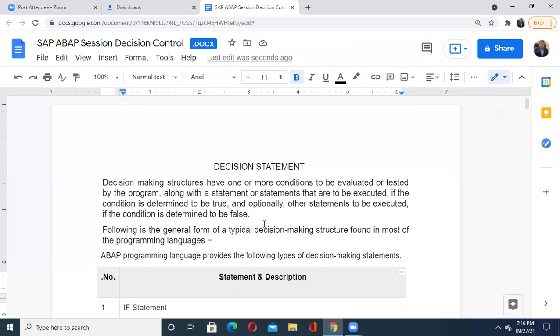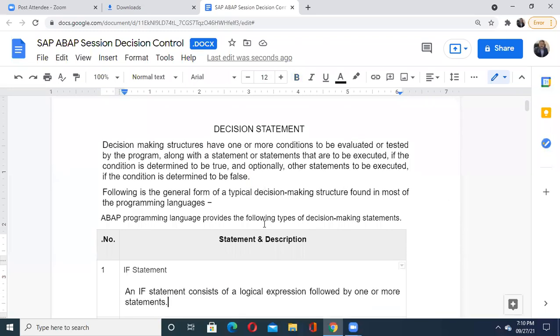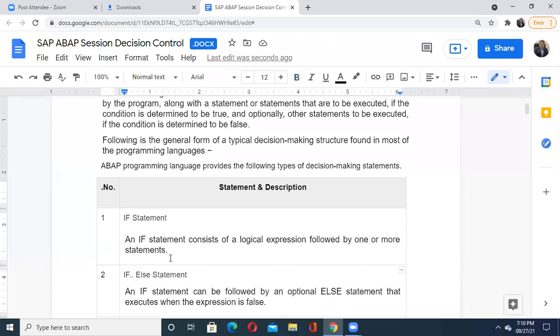In this form, our ABAP programming language, like other programming languages, also provides its own decision statements. We are going to discuss them one by one. The first is very simple, that is the if statement, which consists of a logical expression. Now what exactly does the logical expression mean? A test condition.